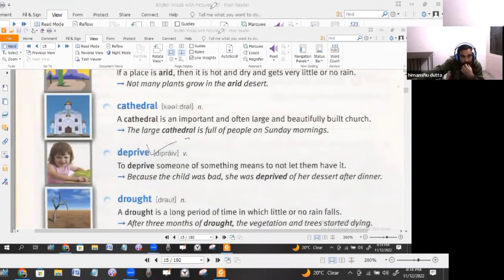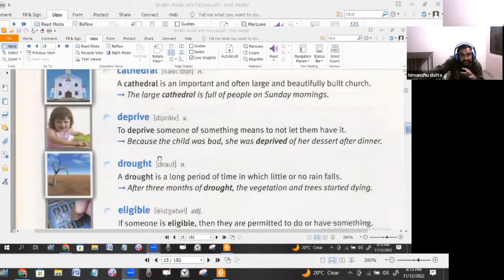Okay, now next is drought. Drought, usually we know what drought is, like when there is no rain for a long time. When there is no rain, then definitely that particular time period would be called the drought. And even the area where there is no rain is suffering from drought. Okay, drought is a long period of time in which little or no rain falls, and just because of the drought, the area can become barren and infertile.